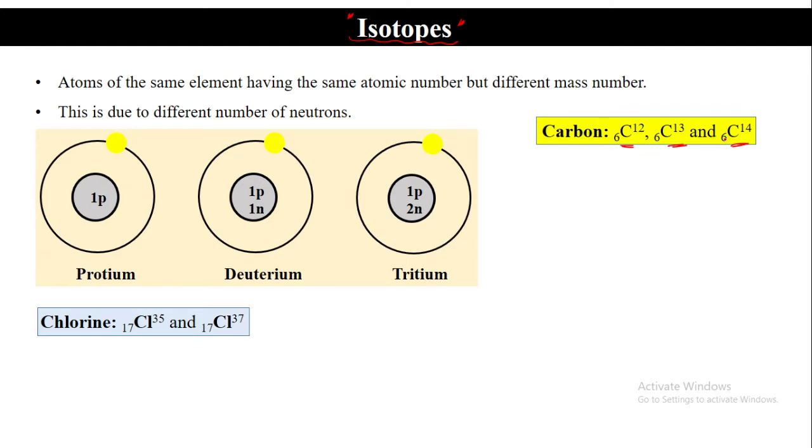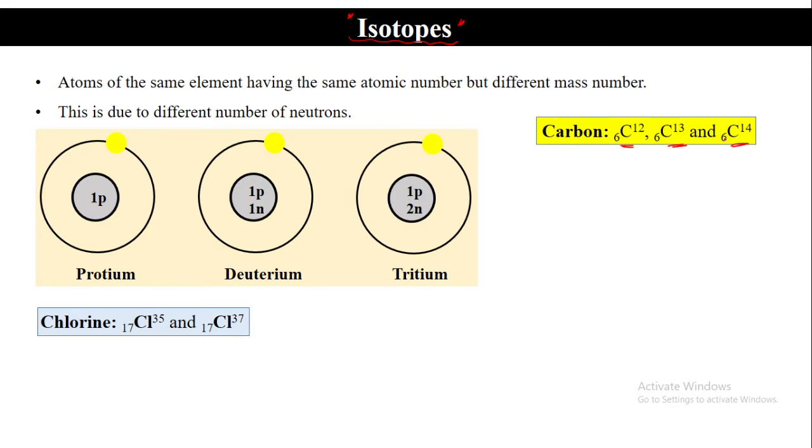Okay, but isotopes, why do we have to study these isotopes? In nature, isotopes are present, like this carbon.